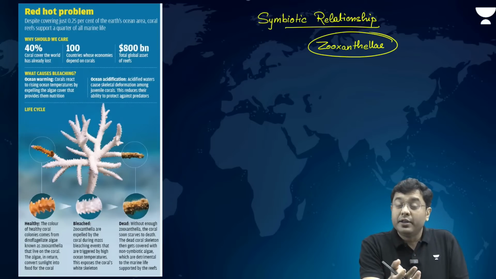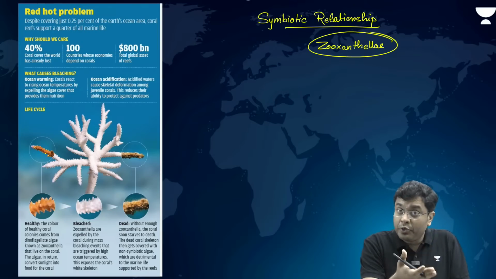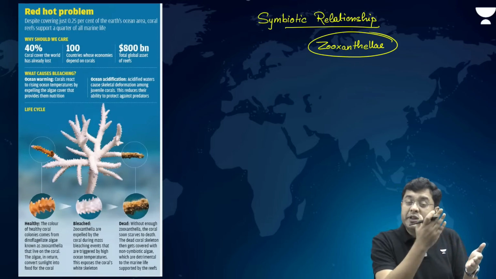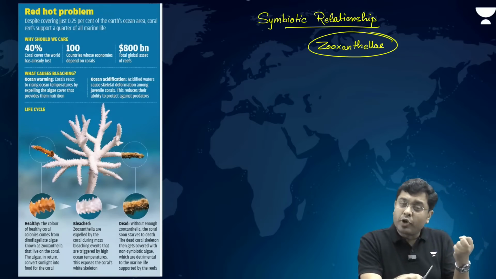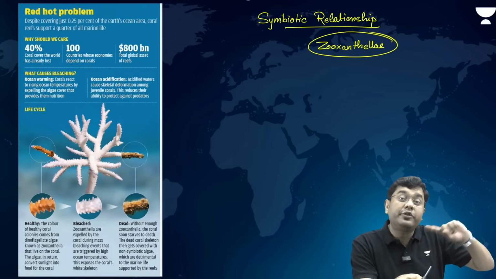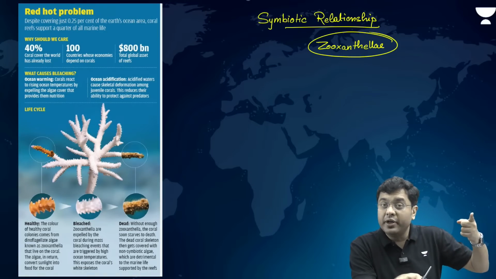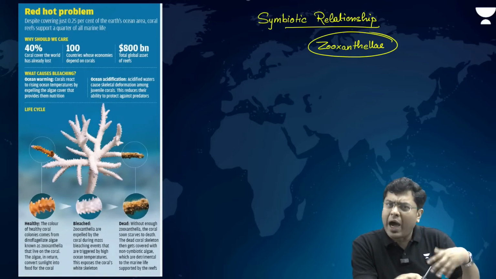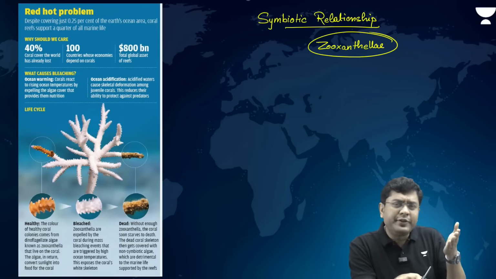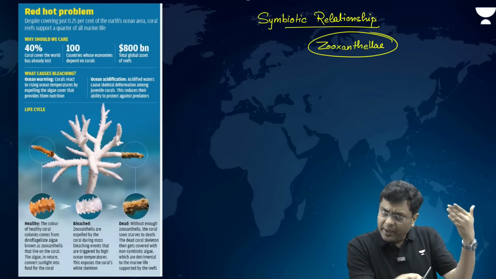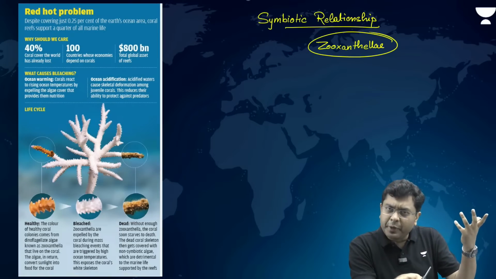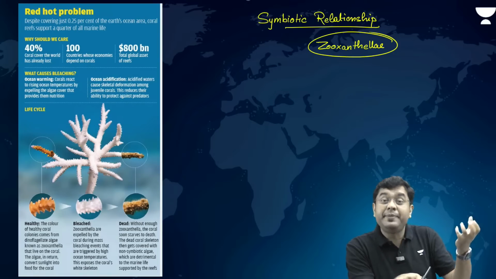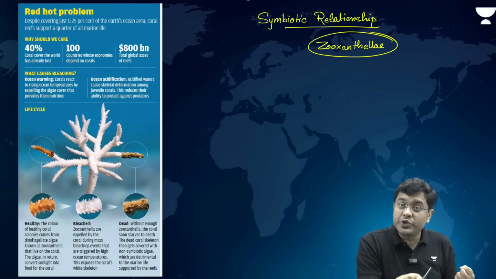That is why the relationship between the corals and zooxanthellae, this combination, not only produces oxygen in the marine waters, but at the same time, how oxygen? Because zooxanthellae carry out photosynthesis, and the end result of photosynthesis is production of oxygen. At the same time, they consume excess carbon dioxide in the ocean also.